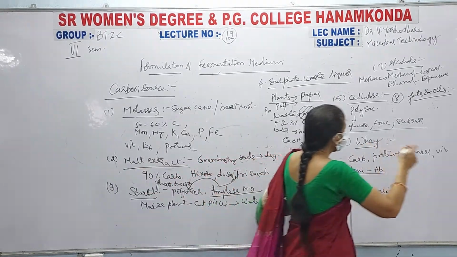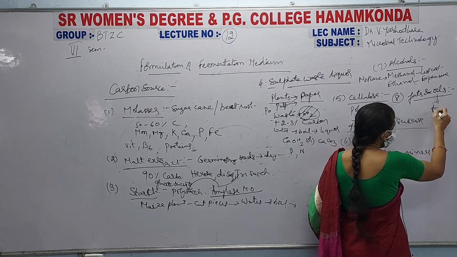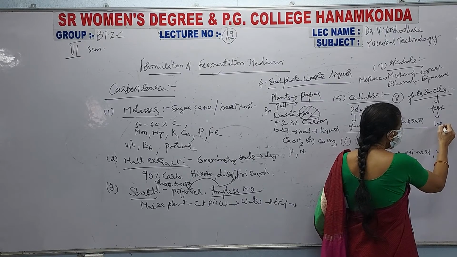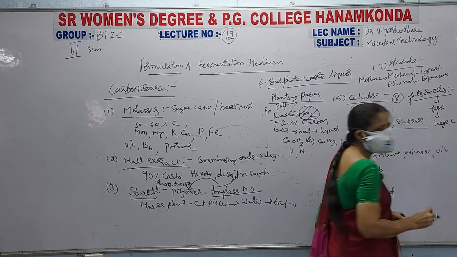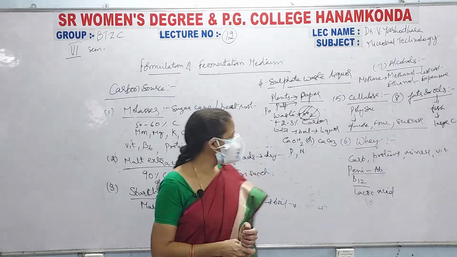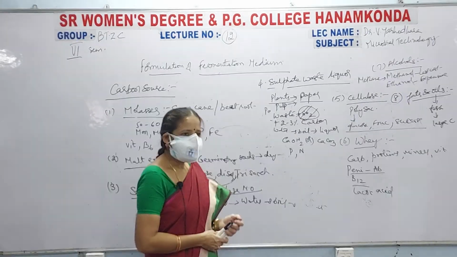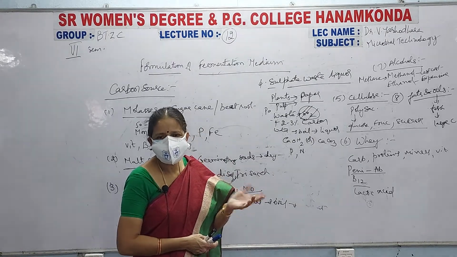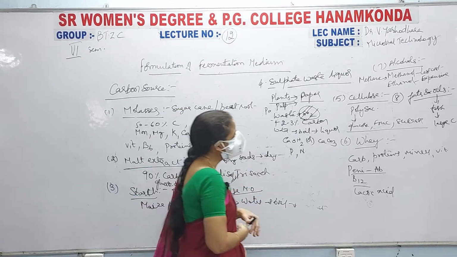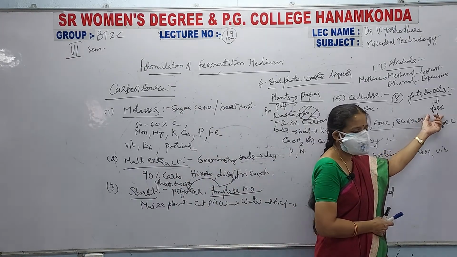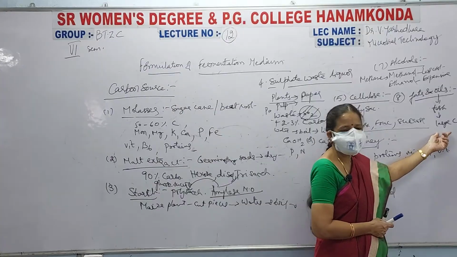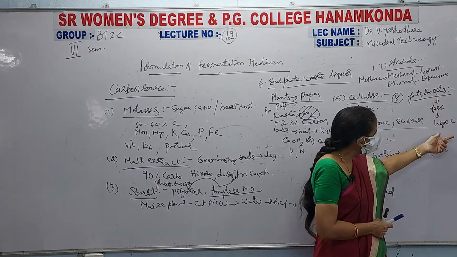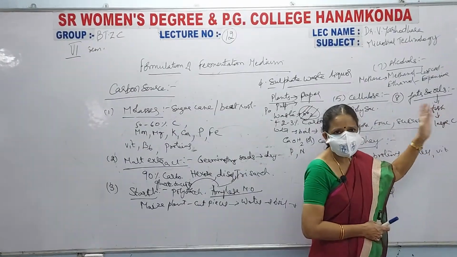So this oil which is extracted from fish, that is cod liver oil, consists of a large amount of carbon source when compared to the plant, and the animal fat also consists of a large amount of carbohydrate source when compared to the plant source. But the fish oil, that is cod liver oil, consists of a large amount of carbohydrate source along with the vitamins and proteins. So we prefer adding cod liver oil into the fermentation unit.